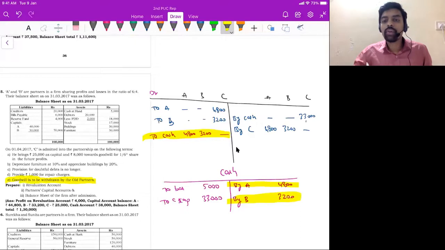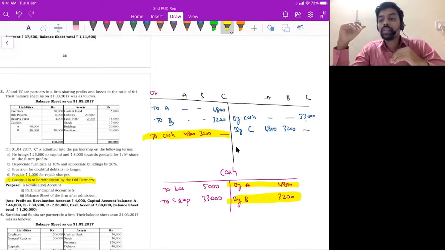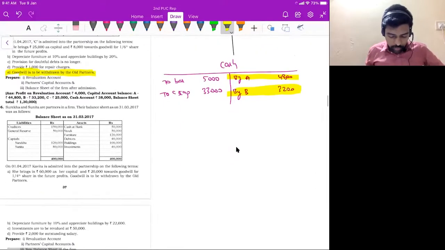So the journal entry for this is all partners capital account debit to cash account. Because they're drawing goodwill, right, cash balance will reduce. So to cash account, debit entry will be all partners capital account, because capital balance is reducing. When capital reduces, you have to debit it, right? So this is question number 5.